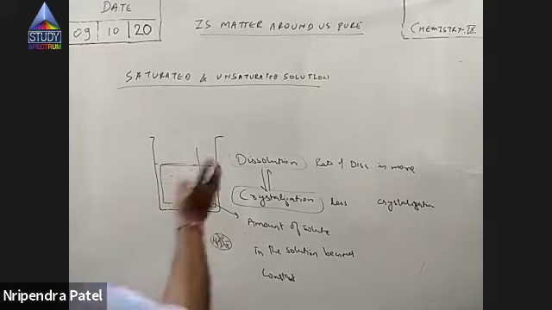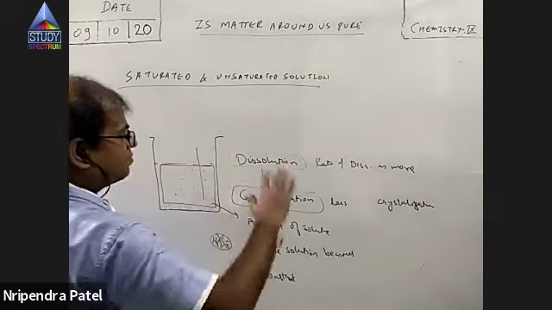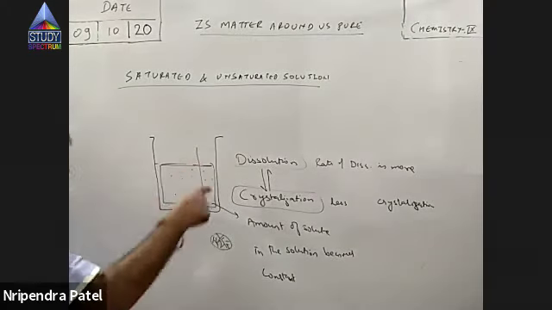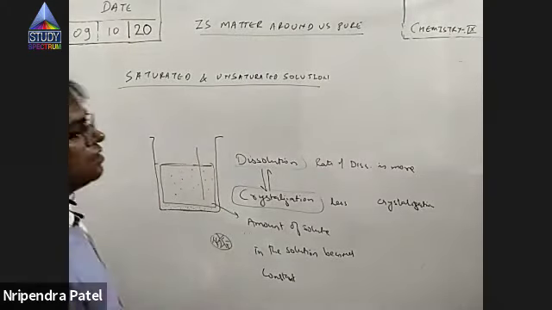So the quantity of solute in the solution becomes constant. That solution is known as a saturated solution. So we say the solution becomes saturated.